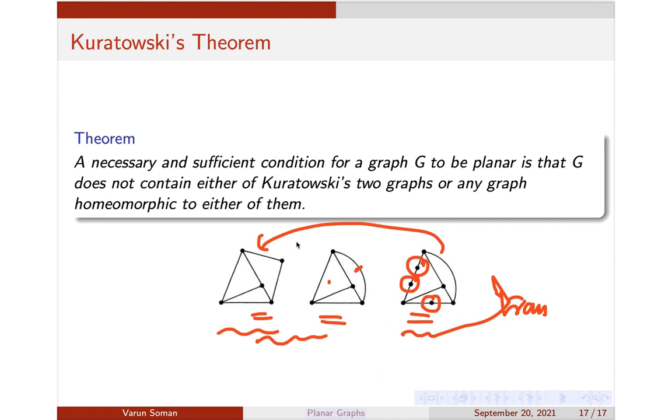So for Kuratowski's theorem, they can ask you to state Kuratowski's theorem, show that K5 is non-planar, or show that K33 is non-planar. A necessary and sufficient condition for a graph to be planar is that it does not contain Kuratowski's two graphs or any graph homeomorphic to either of them.